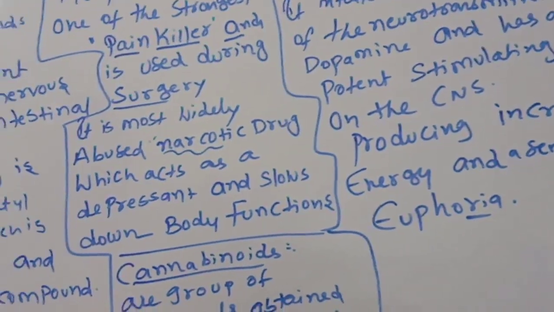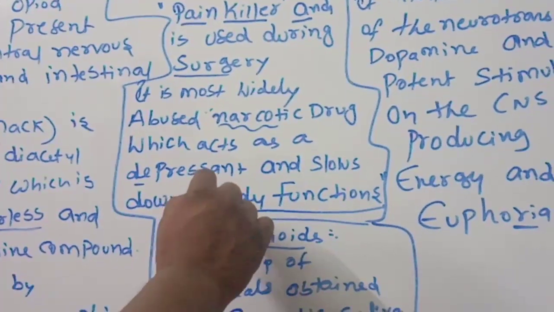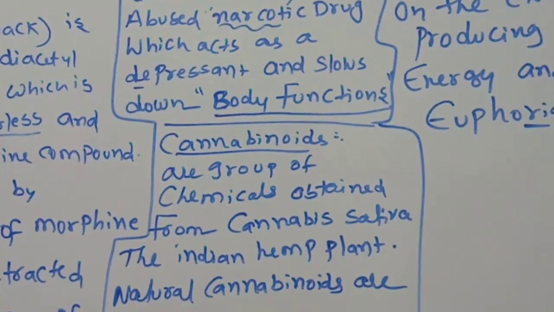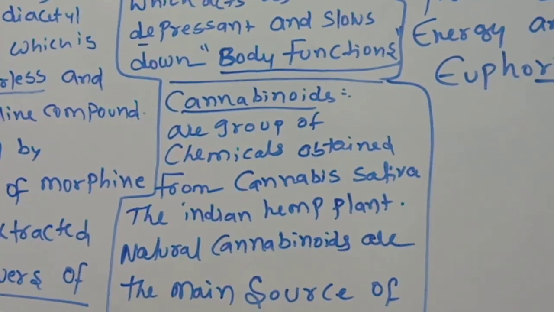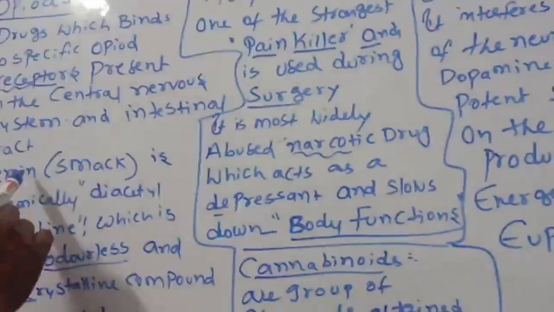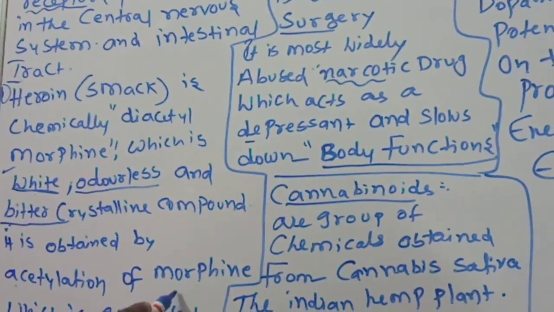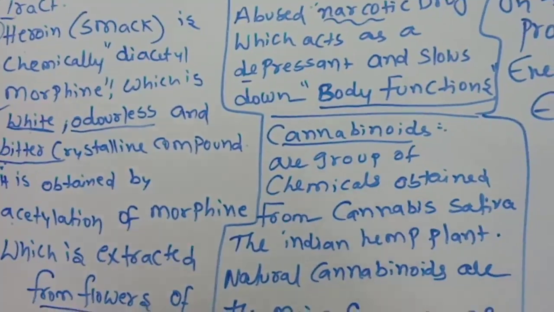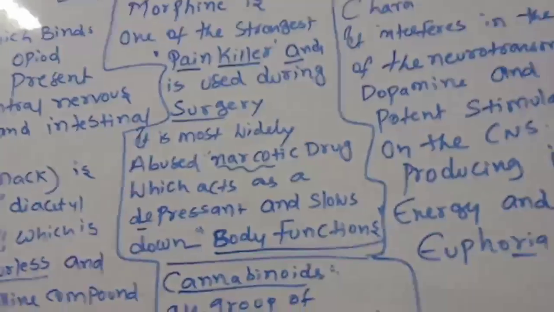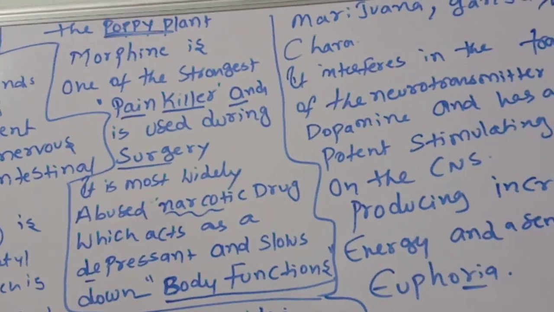It is a narcotic drug which acts as a depressant and slows down all the body functions. This is the most important drug, called opioids. Example of opioids: heroin. Heroin is diacetyl morphine, the acetylation of morphine.